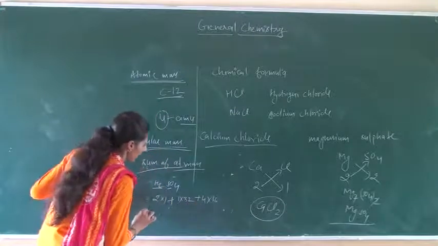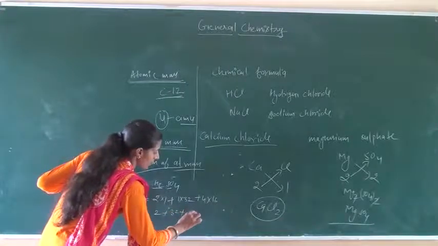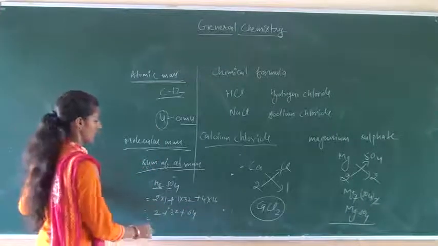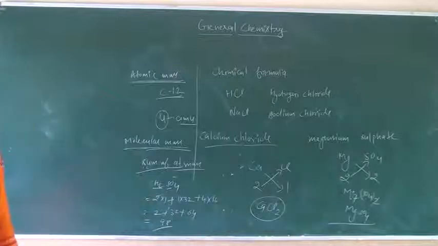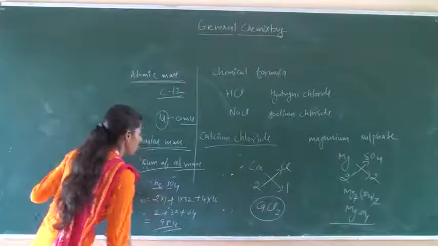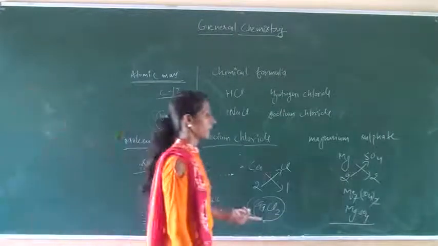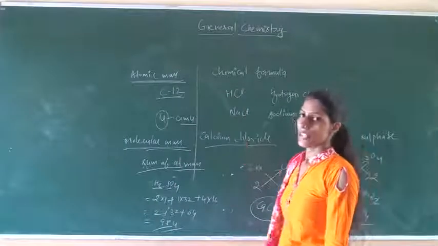So we calculate 2 plus 32 plus 64, which is 98. So 98 U is the molecular mass of the sulfuric acid, H2SO4, compound.